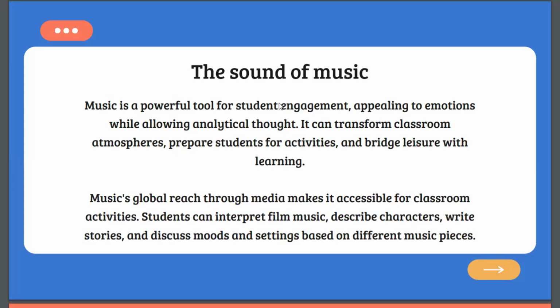And music's global reach through media makes it accessible for classroom activities. Here, students can interpret film music and describe characters, write stories, and discuss moods and settings based on different music pieces.